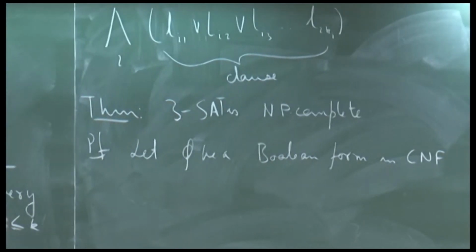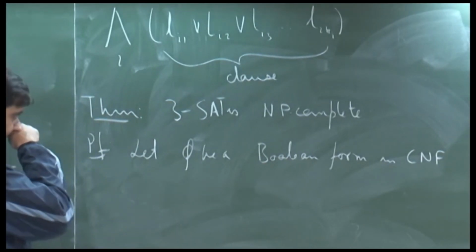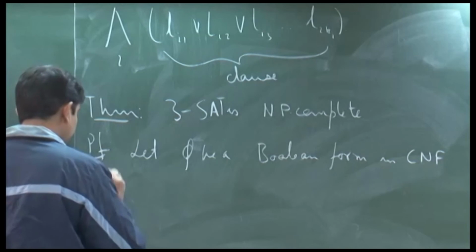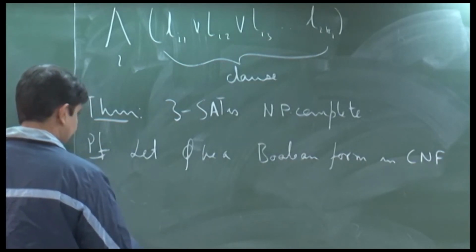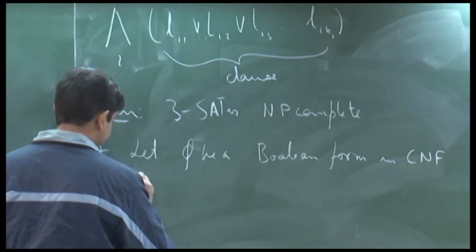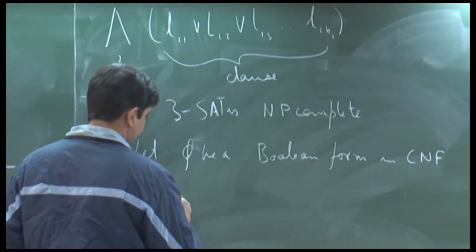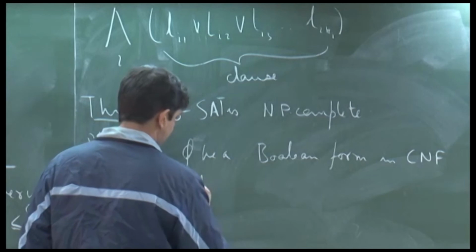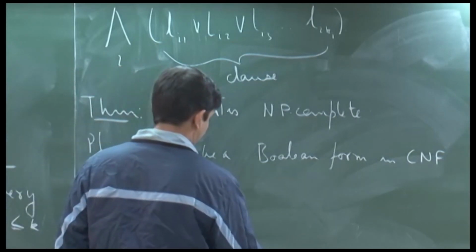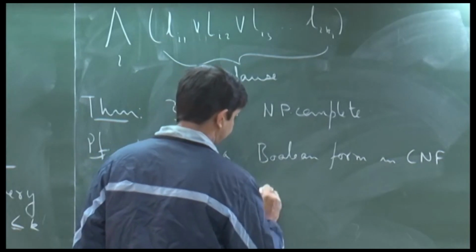So, I will make one assumption about phi for the time being. Later we will see how that assumption can actually be generalized. So, we will assume that phi has 4 literals, or it has at most 4 literals per clause.